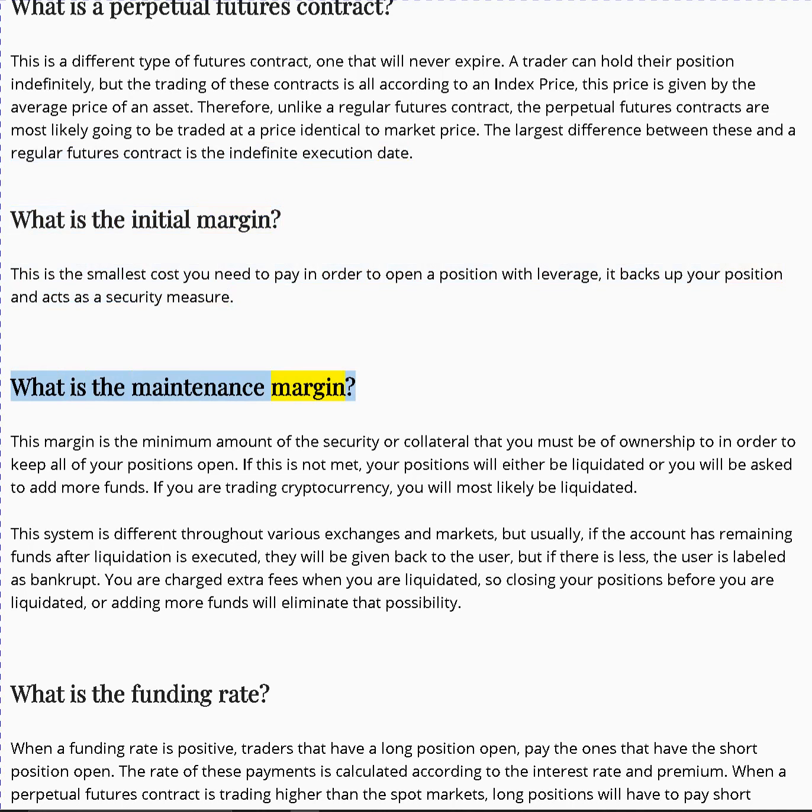What is the maintenance margin? This margin is the minimum amount of the security or collateral that you must own in order to keep all of your positions open. If this is not met, your positions will either be liquidated or you will be asked to add more funds. If you are trading cryptocurrency, you will most likely be liquidated.